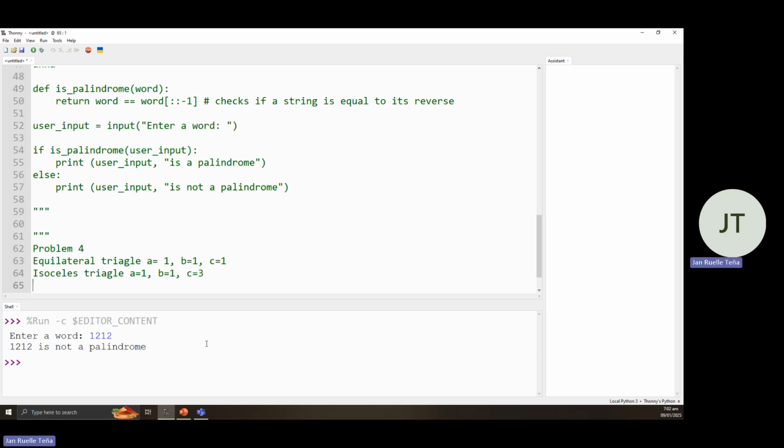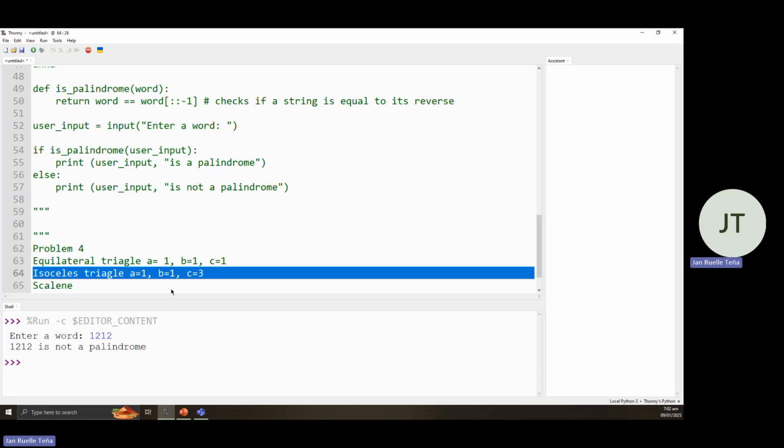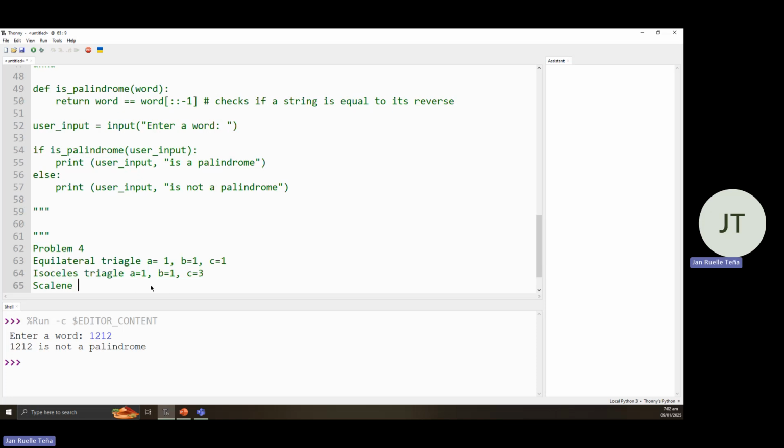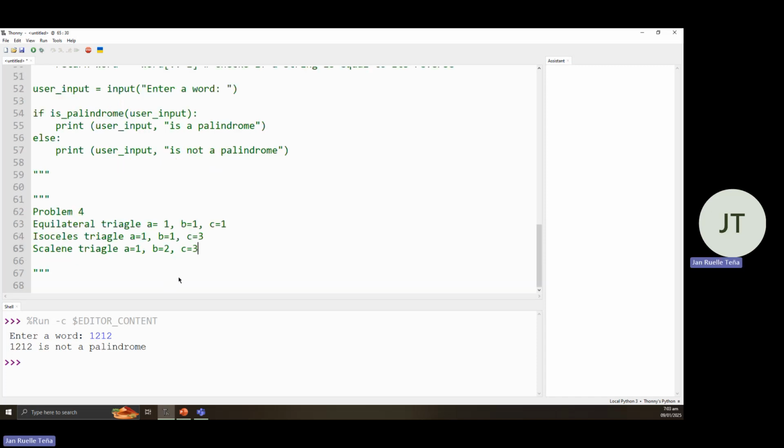Then lastly, the scalene. So if all of these are not met, so it's different for all the sides, then it's a scalene triangle. A is equal to 1, B is equal to 2, then C is equal to 3. So therefore, it's a scalene. Otherwise, invalid input.